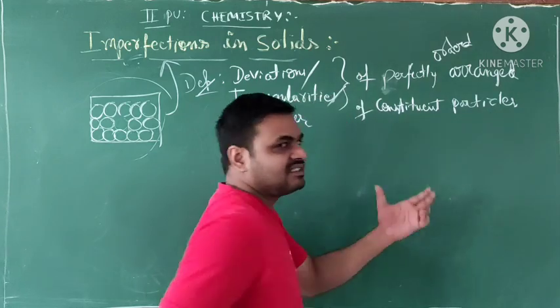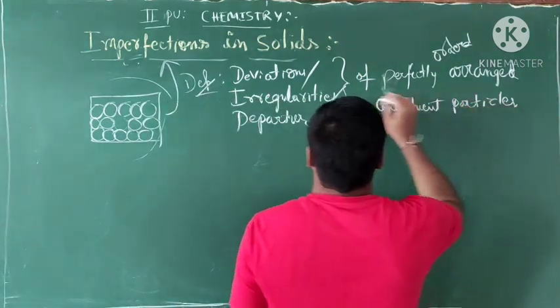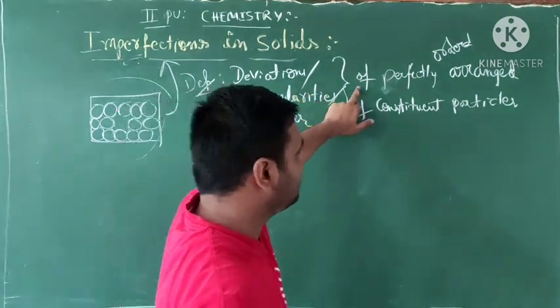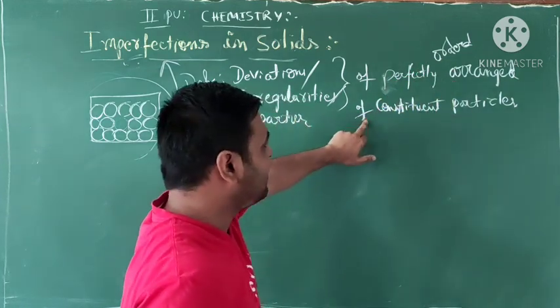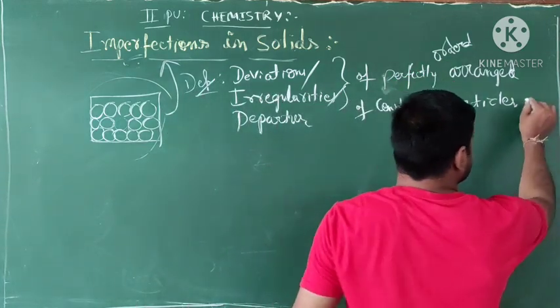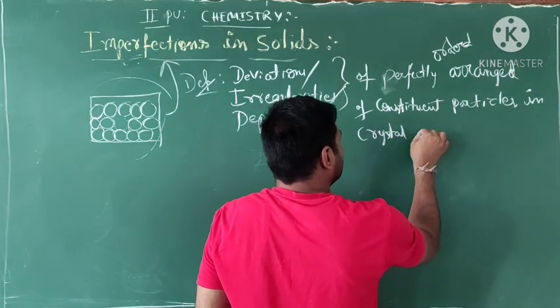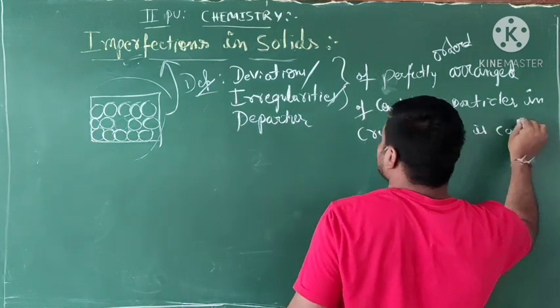Constituent particles means ions, atoms or molecules. This is called imperfection.